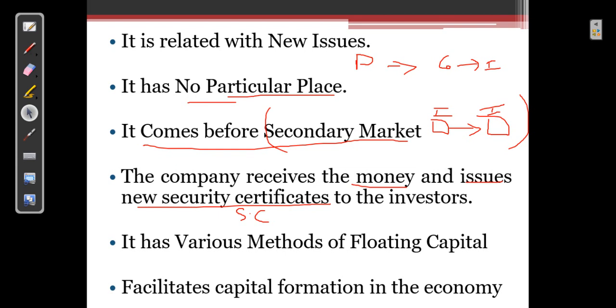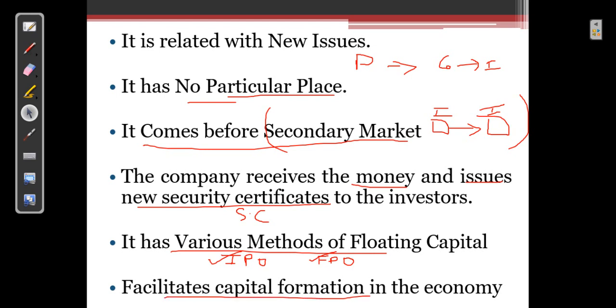It has various methods of floating capital. As I told you, in the new issue market or the primary market, you can either go for an IPO if it is for the first time, or else you can go for an FPO, that is, a follow-up public offering. So you have two methods of floating. If you're going for the first time, you have to go for an IPO. After that, anytime you want to issue, you have to go for a follow-up public offering.